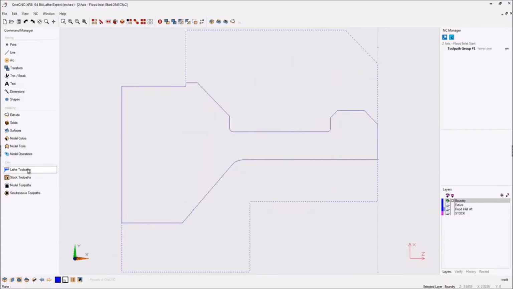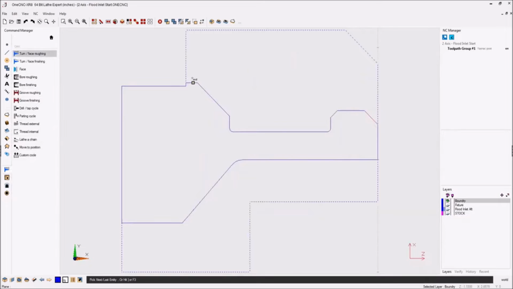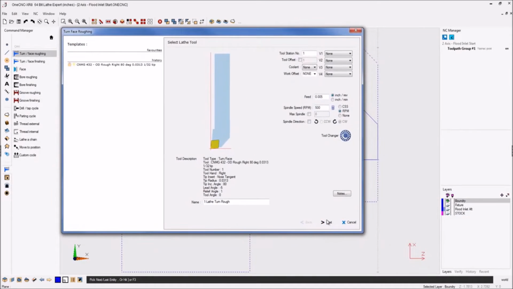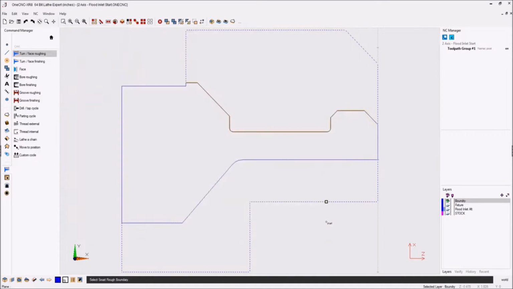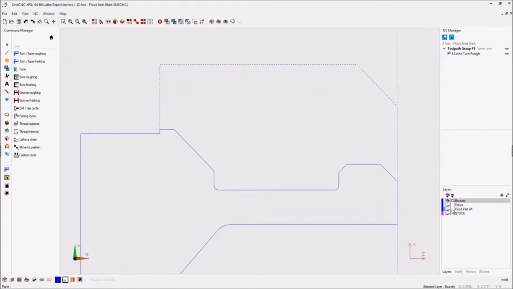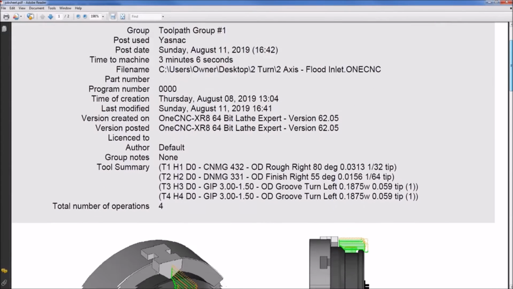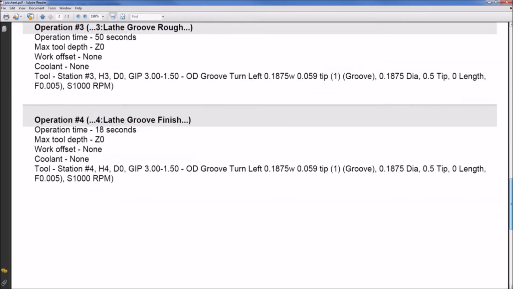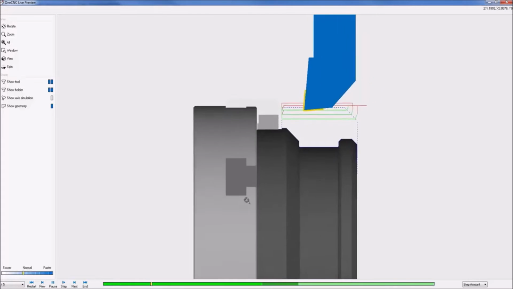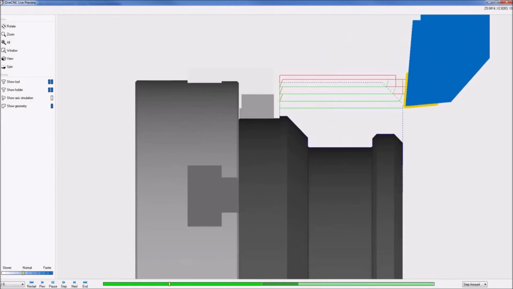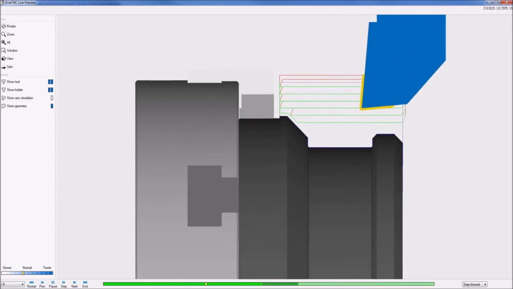Applying toolpath is made easy by OneCNC's wizard-driven menus. Simply select the machining operation and fill out the parameters. Powerful features include smart boundaries for recognizing castings and forgings, high-speed turning, CAN cycles, comprehensive tool libraries, material libraries, setup sheets, and much more. In regards to OneCNC lathe disciplines, let's start with 2-axis lathe.